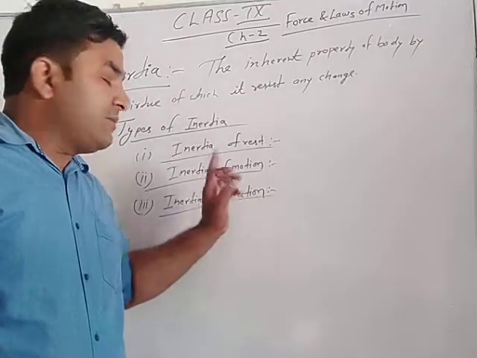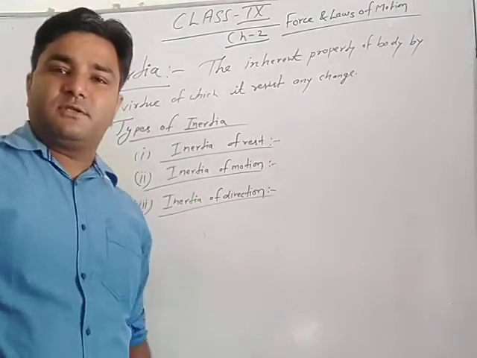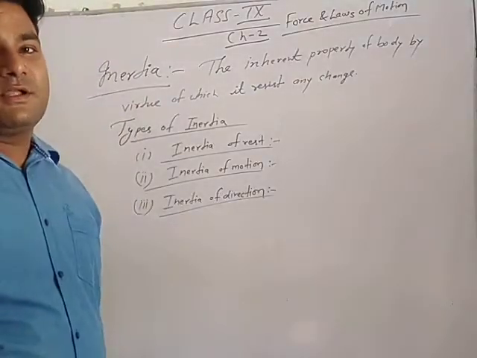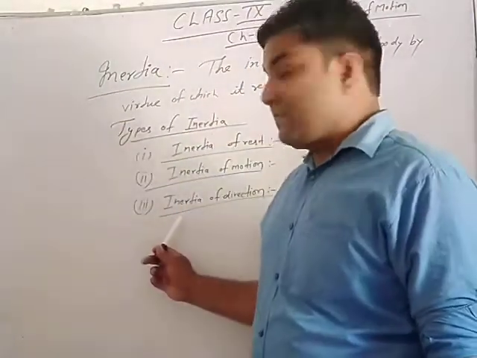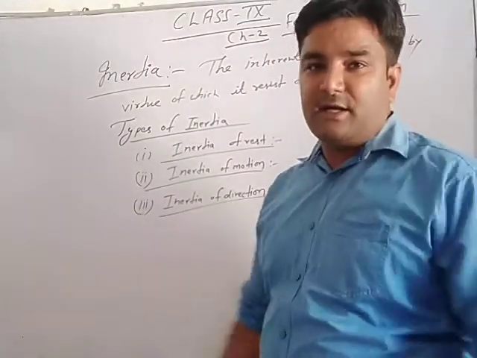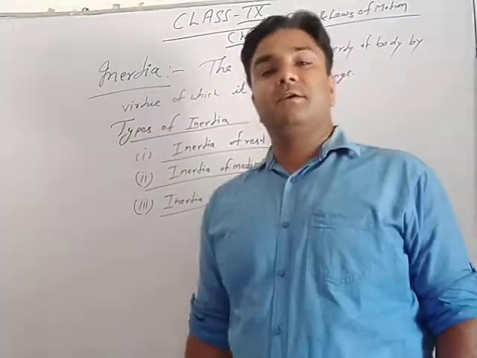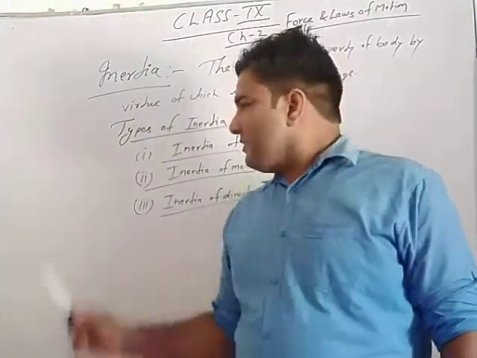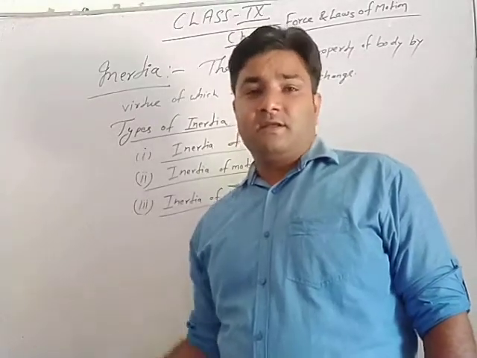Next, inertia of motion. When a body is in motion, it wants to remain in motion unless an external force is applied. And last one, inertia of direction. When a body is moving along a straight line, it continues along its straight line unless an external force is applied. A single example can explain these three cases.